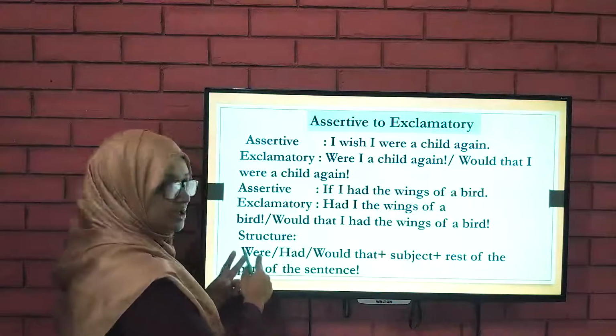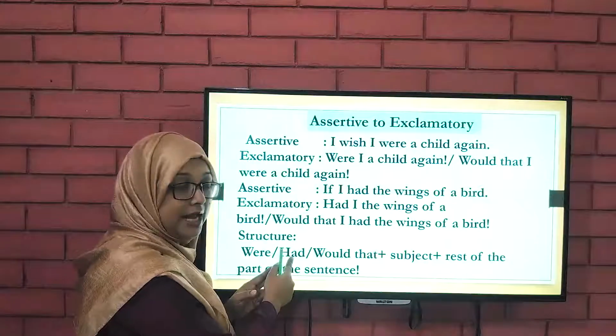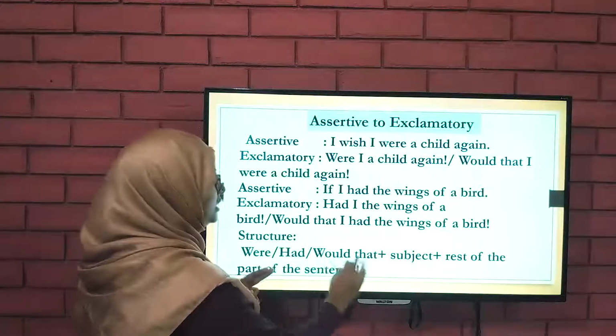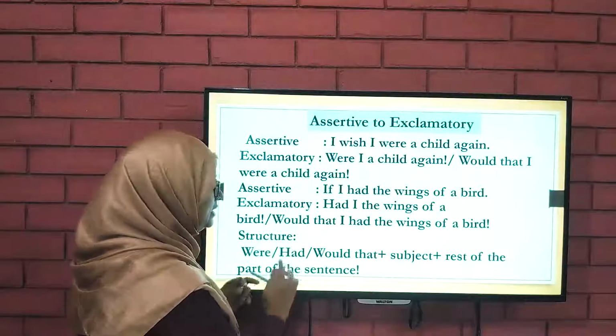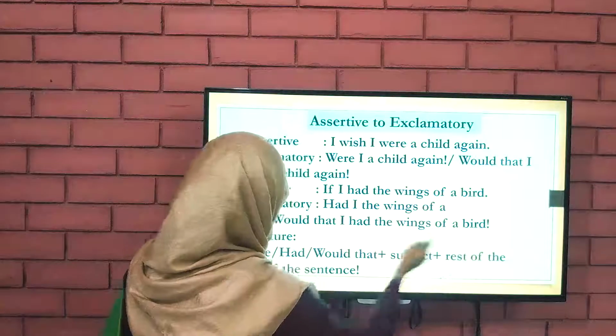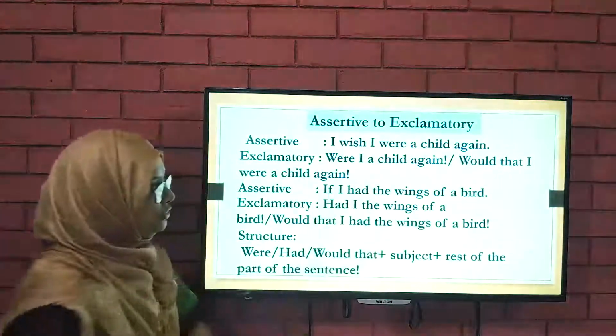If the sentence has were, you can write were, but if the sentence has had, you can start the sentence with had, or would that. In both cases, you can use would that. Then the subject and then the rest of the sentence, that I have already shown you here.